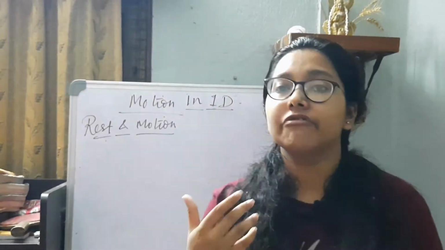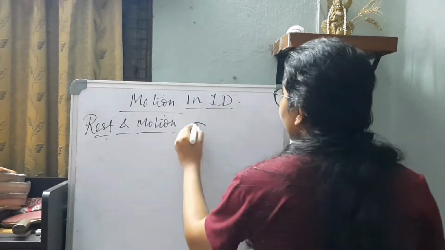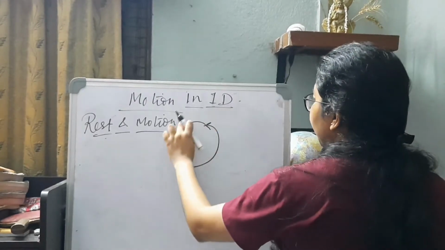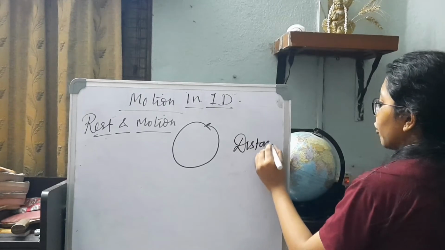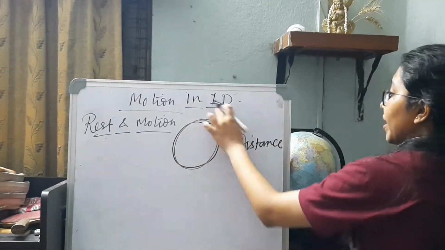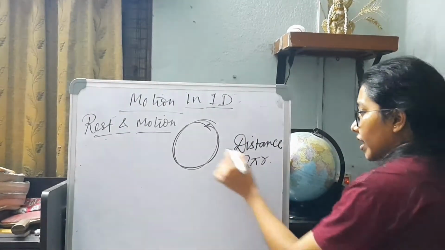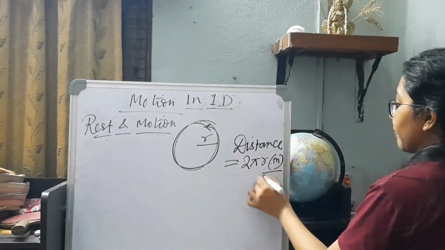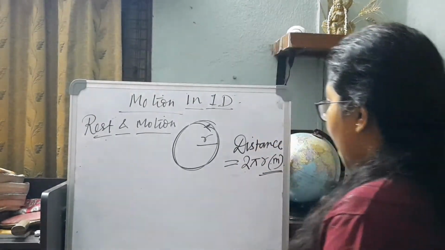The second point of difference is a very common one: whenever we traverse a circular path, the distance moved is the circumference, which is 2 pi r, where r is the radius of the circular path, 2 pi r meter if the distance is measured in meters.